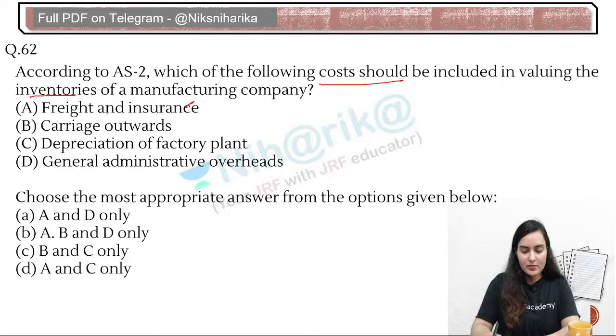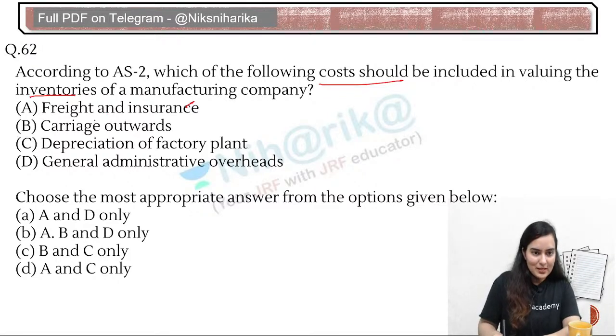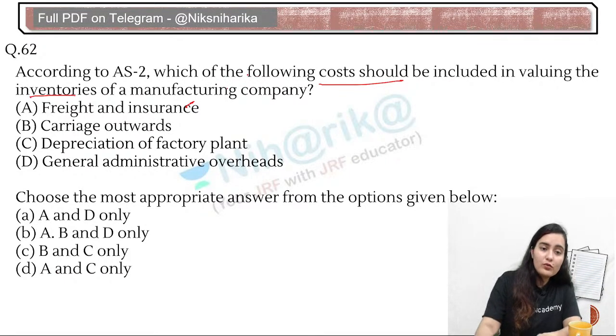Let me see who gives the answer first. Okay. You can eliminate just one option and you will get your answer. No, then still there is a competition between two options. Option A and D, there is a competition. Okay. At least freight and insurance is fixed. Right? Okay. What about carriage outwards?